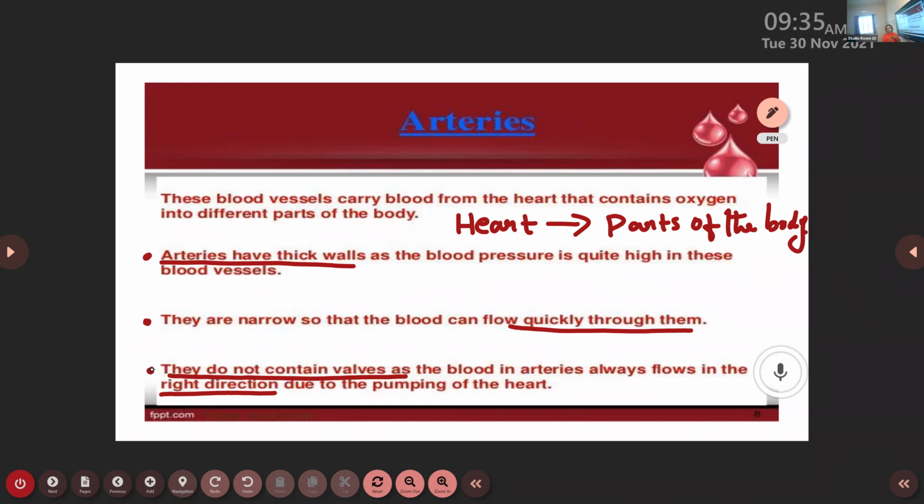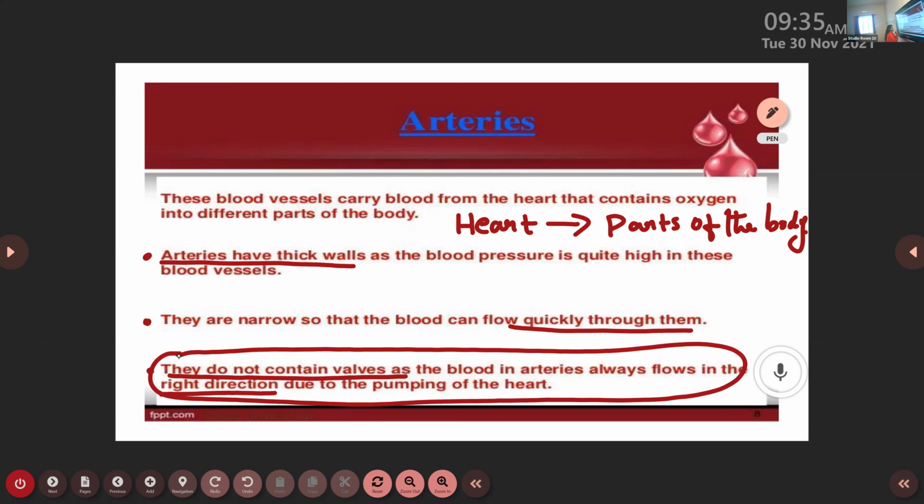Now the third point, arteries have thick walls. Why? Because in that region, blood pressure is quite high. So in order to overcome that, arteries are blood vessels with thick walls. And the next one, they are narrow in shape so that the blood can flow easily. The rapid blood flow occurs from the heart to different parts of the body. Then the last point, they do not contain valves because the blood in arteries always flows in the right direction due to the pumping of the heart. We can discuss this point in detail when we discuss the heart.